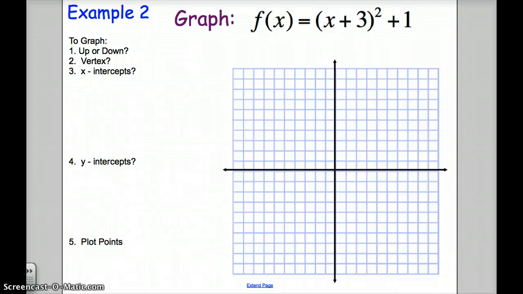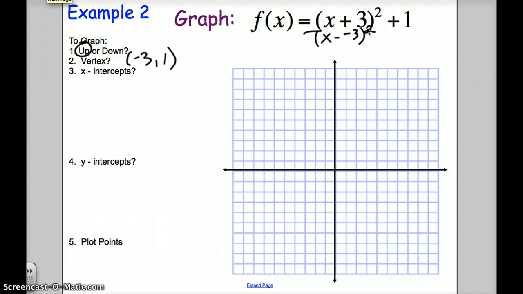So let's take a look at another example that has kind of a unique situation. We're going to decide up or down. It looks like it's going to go up because the a value is positive 1. It looks like our vertex is at negative 3, 1. Remember, standard form would be minus, so this would be minus a negative 3 squared.